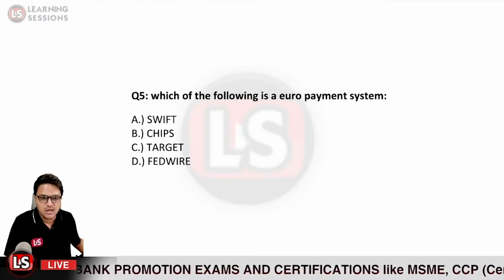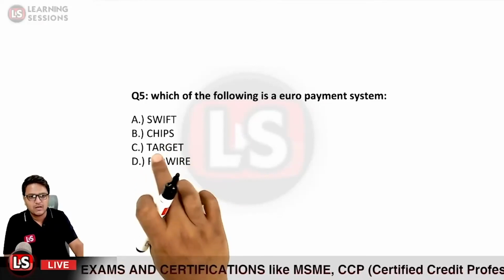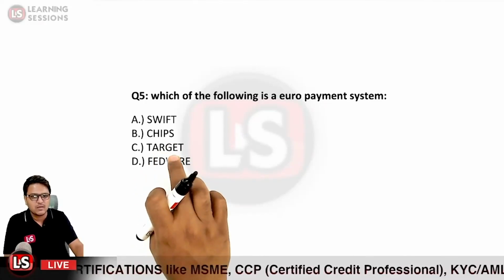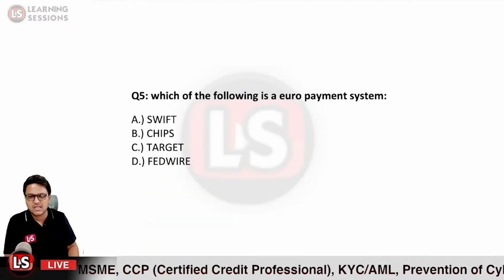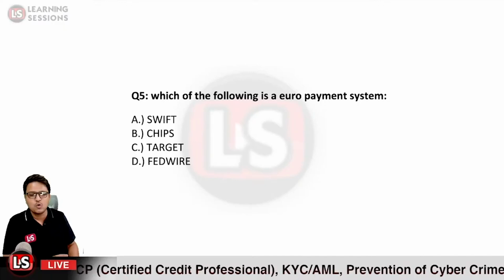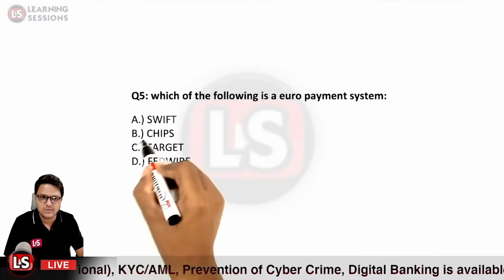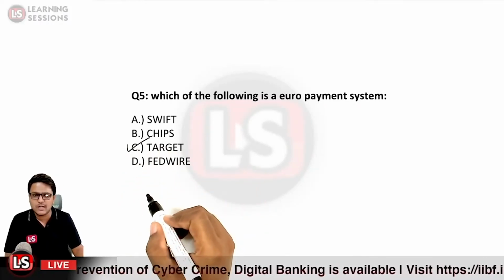The full form of TARGET is Trans-European Automated Real-time Gross Settlement Express Transfer System. So that is a Euro payment system. Option C over here is the right answer. So that would be all related to this video.